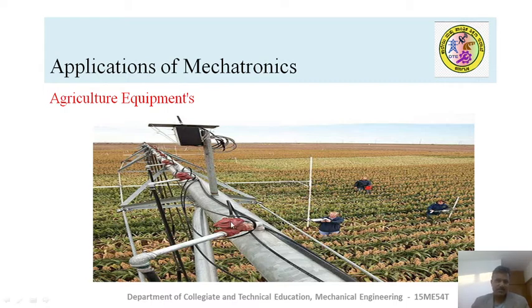Based on that, it sends a signal to the microprocessor, and then the microprocessor functions accordingly. The use of mechatronic systems is also common in agricultural equipment, especially in drip irrigation systems. They use a sensor to check the humidity of the water in the soil or in the weather conditions.